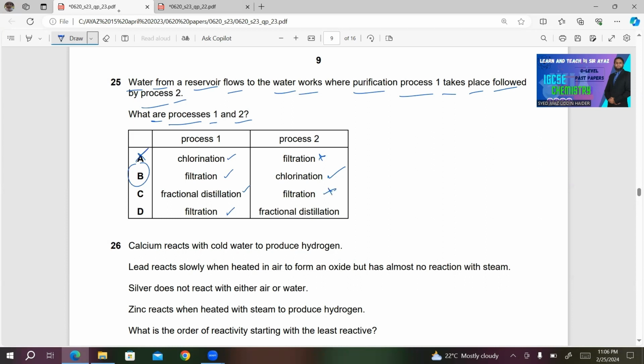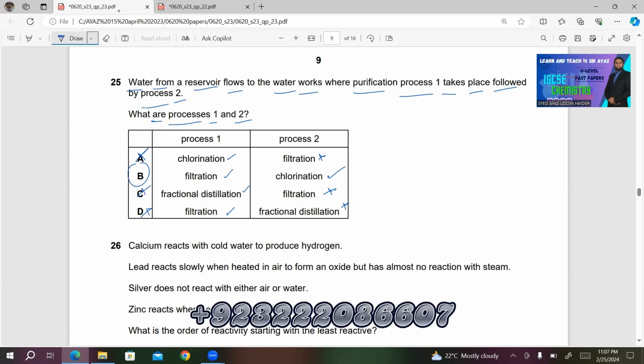The reason is that fractional distillation gives pure water, so no need to carry out filtration. So this choice is incorrect. D, filtration then fractional distillation. Now if we have carried out filtration, no need for fractional distillation. So this is also incorrect. So choice B will be the right answer for MCQ number 25.